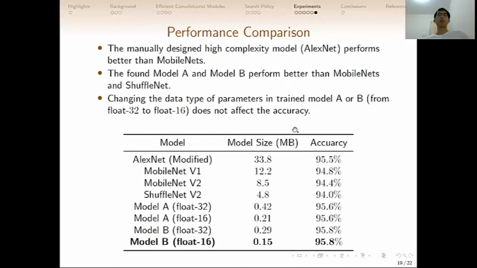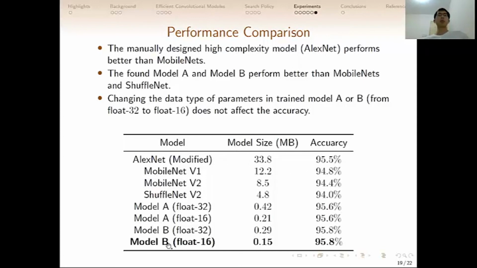We compare the performance of different model architectures. We used a manually designed high complexity model as the benchmark, and then we test the MobileNets and ShuffleNets designed for vision applications. And then we evaluate the performance of our model A and model B. As we can see, the MobileNets and ShuffleNets can preserve most of the accuracy compared to the large complexity model.